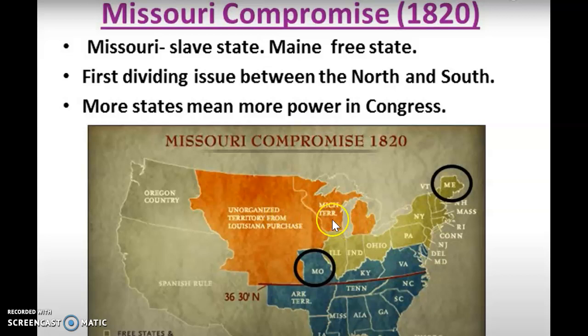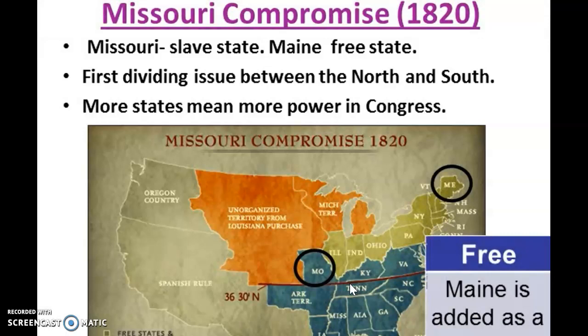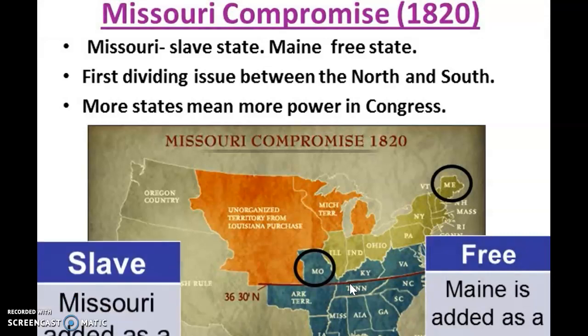But as we move westward, Missouri wants to come in as a state. They want to be a slave state. Now the problem is that makes it unbalanced. That means that there will be 12 slave states and 11 free states. So the power is uneven. So we end up making a compromise. The Missouri Compromise: Missouri comes in as a slave state, and Maine is added as a free state.